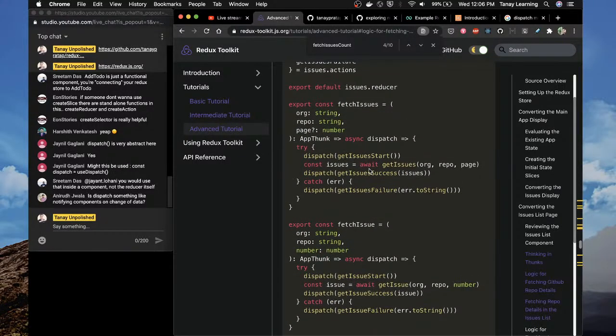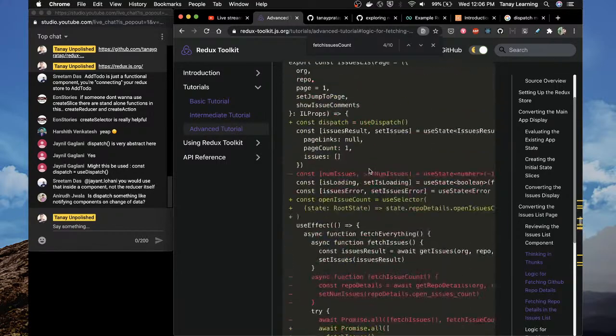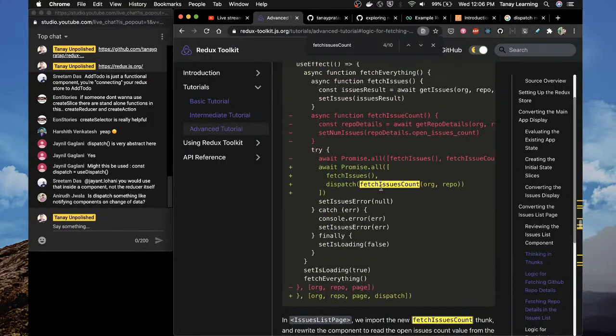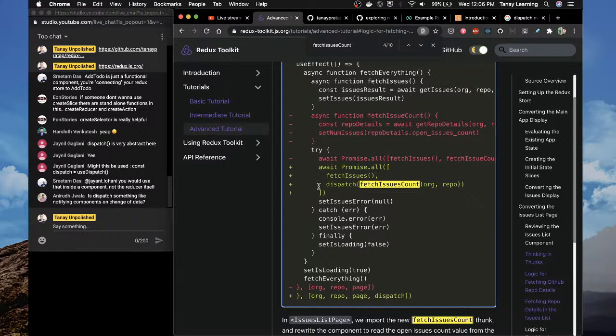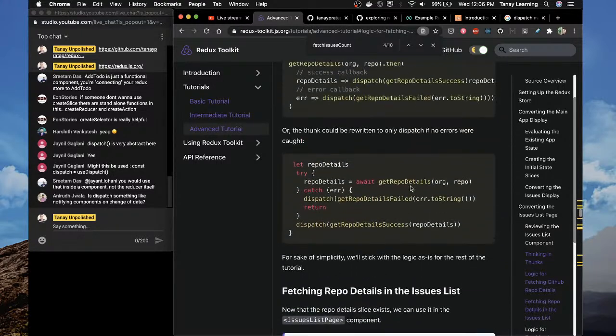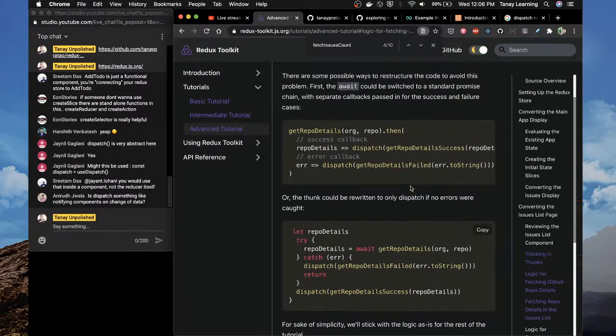Let's do this one. If you see this, what it does is it dispatches fetch issues count, and it dispatches this function.